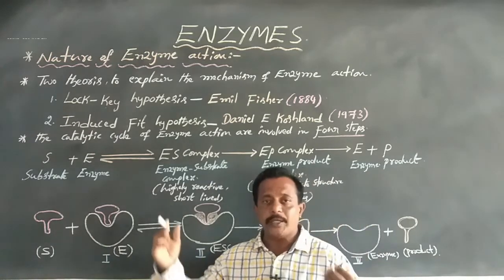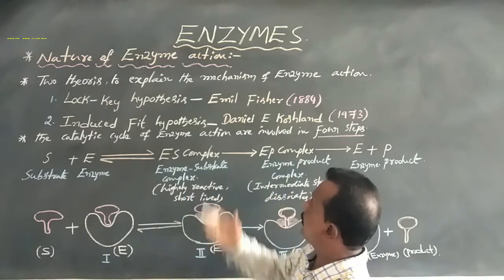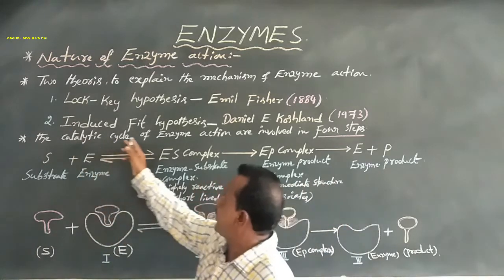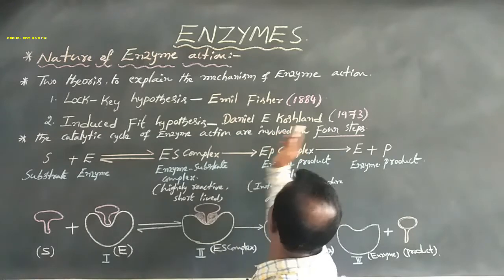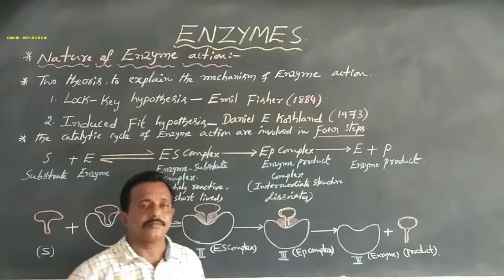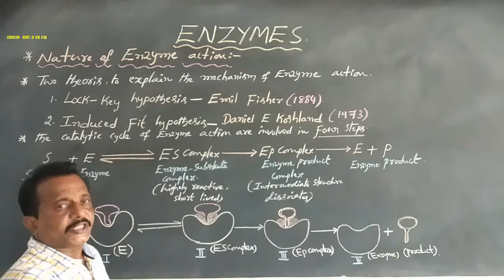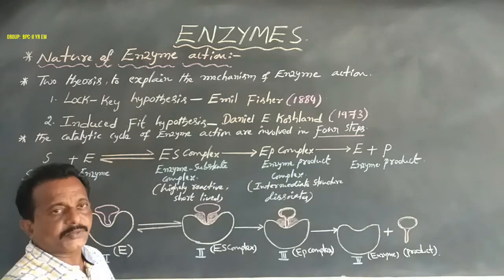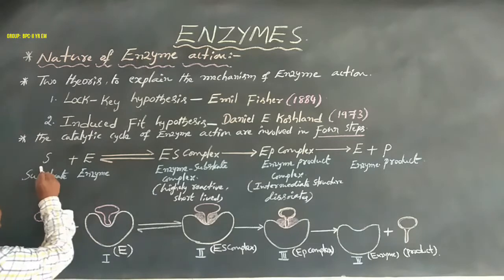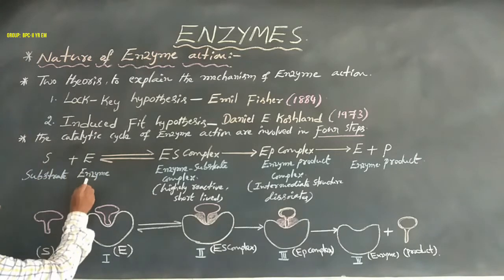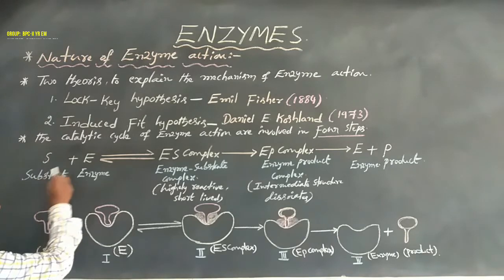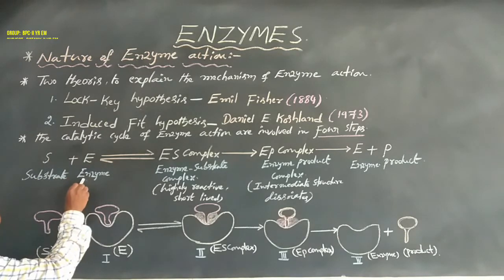So, dear students, let us observe enzyme action. The catalytic cycle of enzyme action involves four steps. Here S stands for substrate and E stands for enzyme.